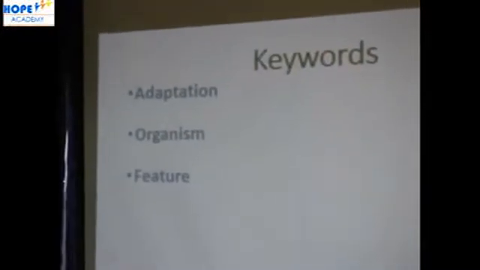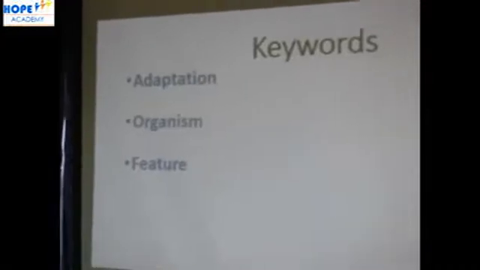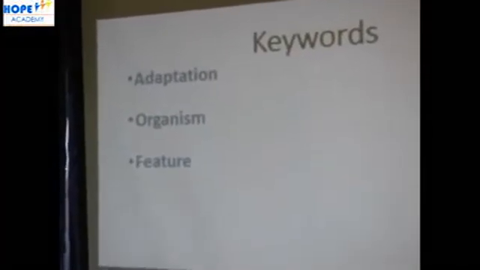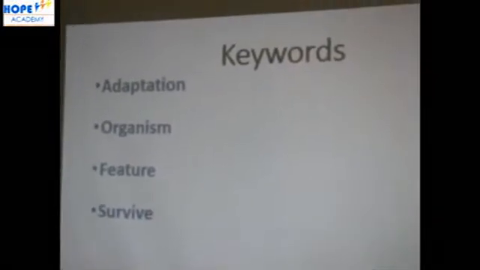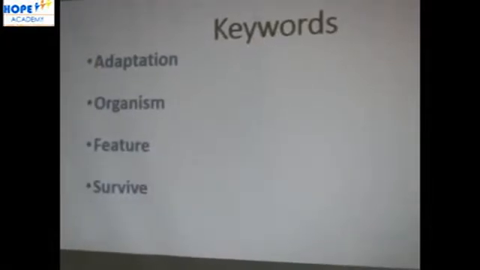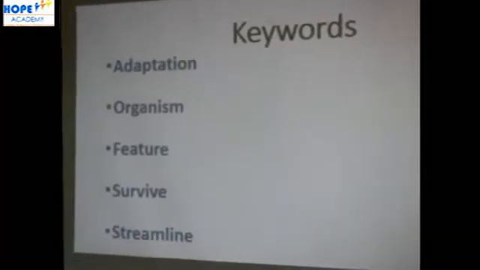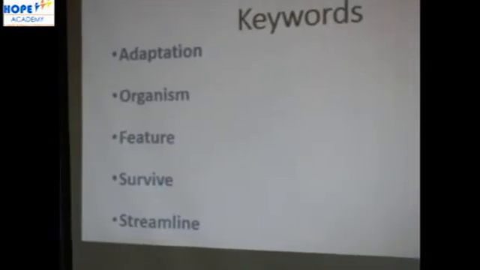The second keyword is organism, which means living things. The third one is feature. Feature simply means characteristics. Then the next one is survive. And the last one is streamline. When we say streamline, we are talking about the design of the shape of a body, which has been designed in a particular way to do something. We will understand once we move on into the lesson.